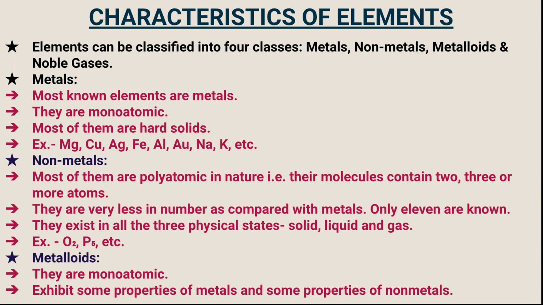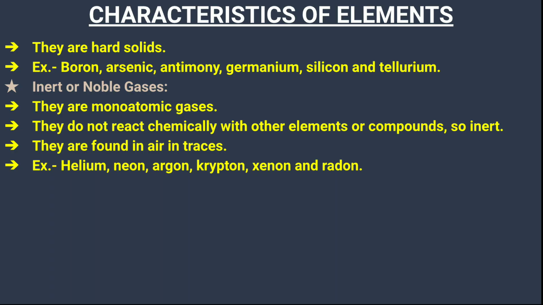Then metalloids, they are monoatomic again, and exhibit some properties of metals and some properties of non-metals. They are hard solids. For example, boron, arsenic, antimony, germanium, silicon, tellurium. And inert or noble gases, they are also monoatomic gases. They do not react chemically with other elements or compounds, that's why they are known as inert. They are found in the air in traces, for example, helium, neon, argon, krypton, xenon, and radon.